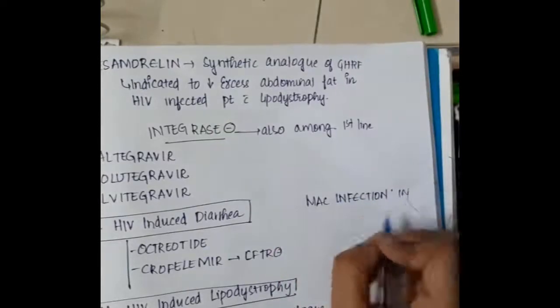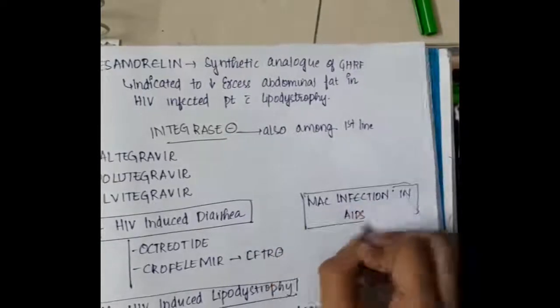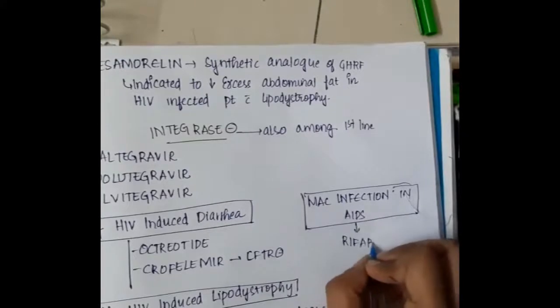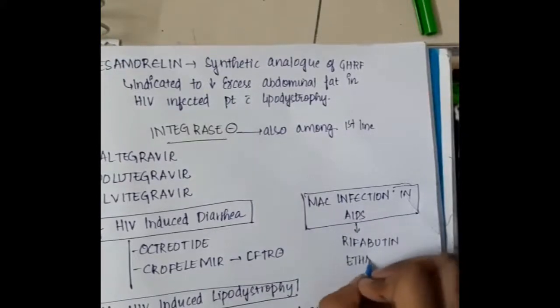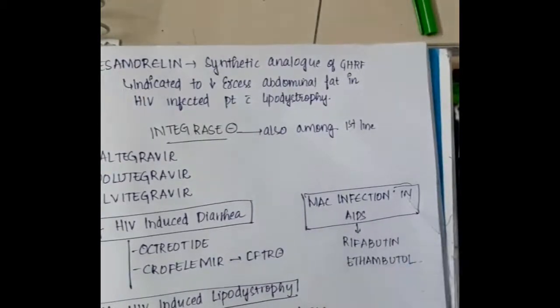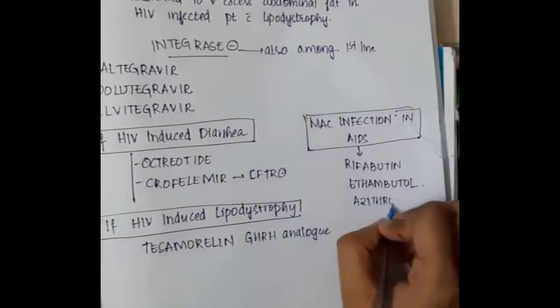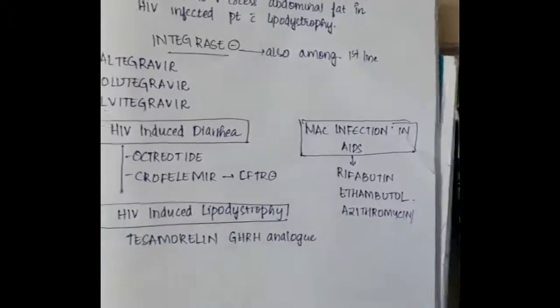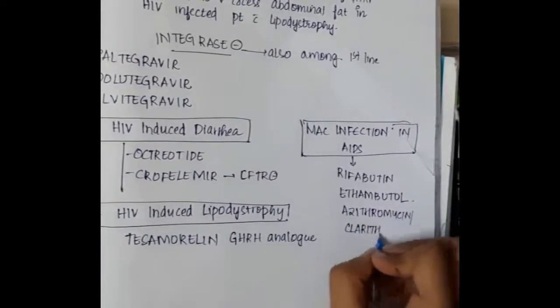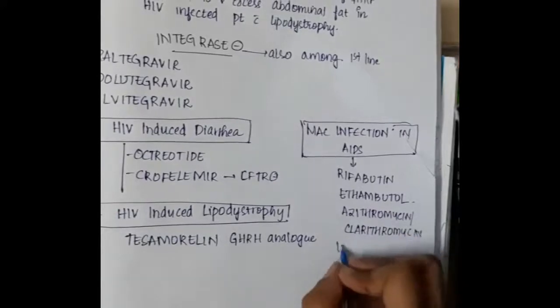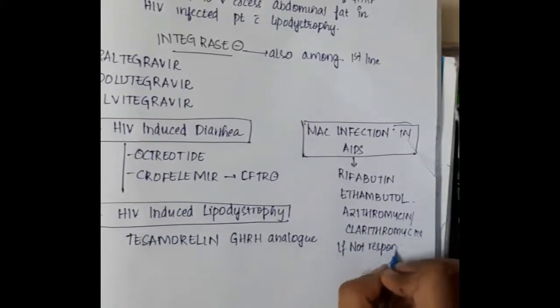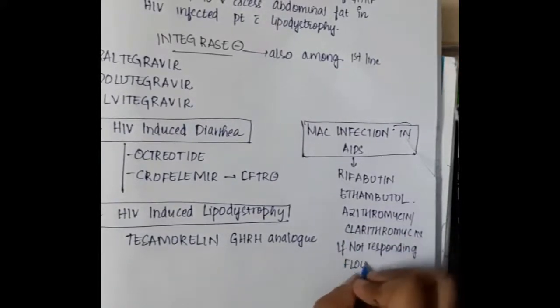If there is MAC infection in AIDS, that is Mycobacterium avium complex infection, we can give rifabutin and ethambutol, and antibiotics like azithromycin or clarithromycin. If not responding to fluoroquinolones, then we can give these drugs.